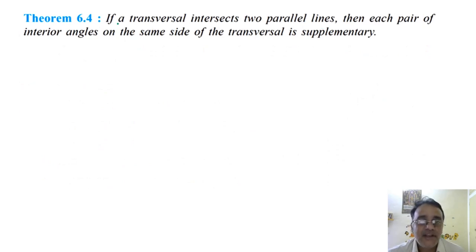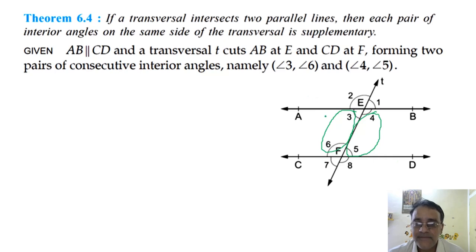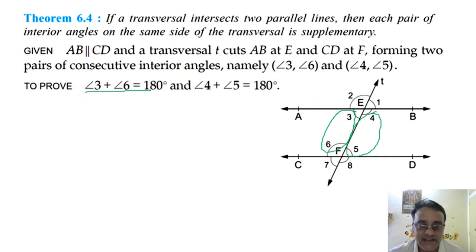Theorem 6.4. If a transversal intersects two parallel lines, then each pair of interior angles on the same side of the transversal is supplementary. So this we have to show. So let us start with the given: two parallel lines AB and CD intersected by transversal T at point E. It intersects AB at E and CD at F, right? And what we have to show is that angle 3 plus angle 6 is equal to 180 degrees, angle 4 plus angle 5 is equal to 180 degrees.